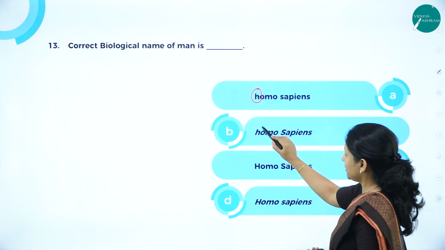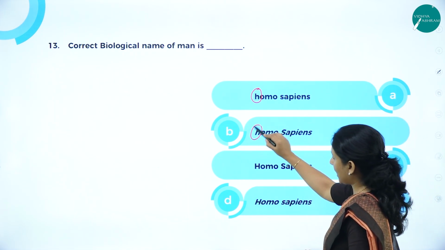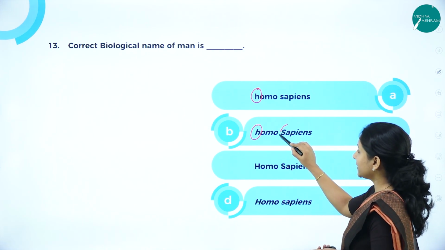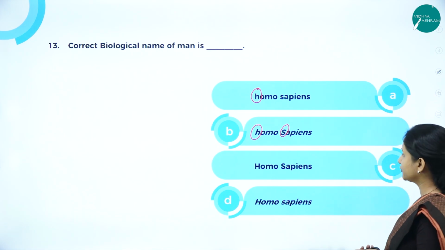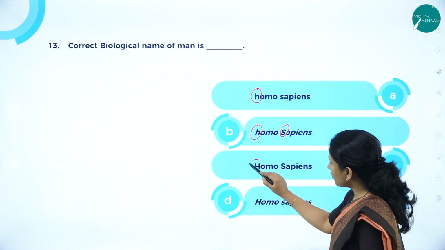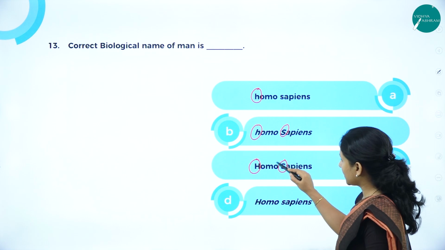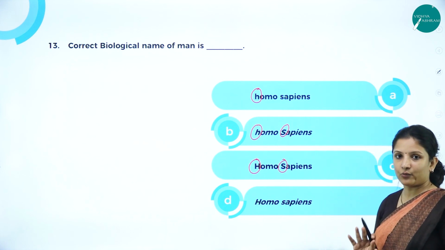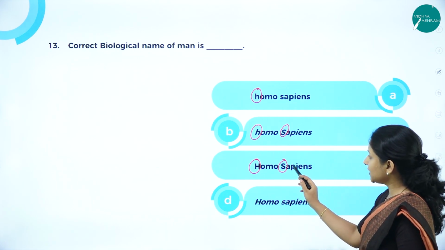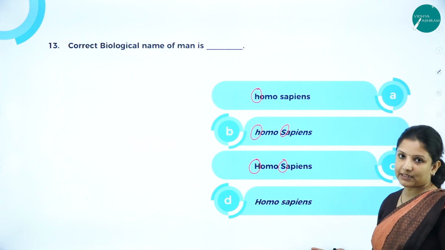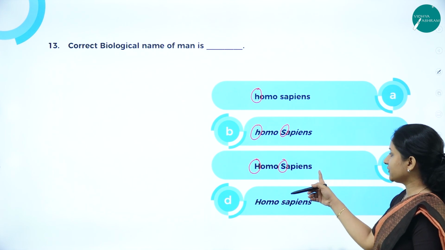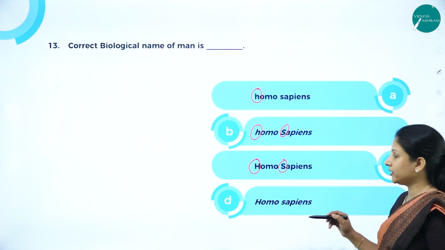No. The genus should start with a capital letter and the specific epithet should start with a small letter, but here it is a capital letter. This is also wrong. Here the genus is correct, starting with a capital letter, but the specific epithet is also starting with a capital letter, which is wrong because the specific epithet should start with a small letter.